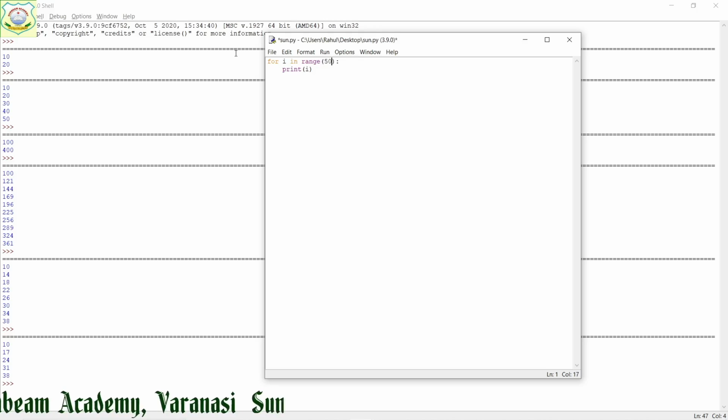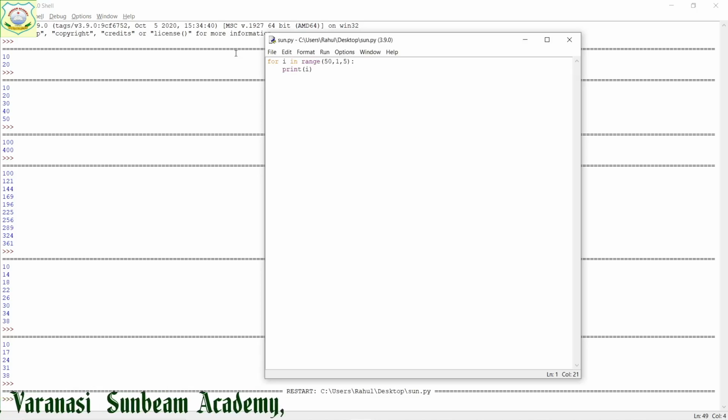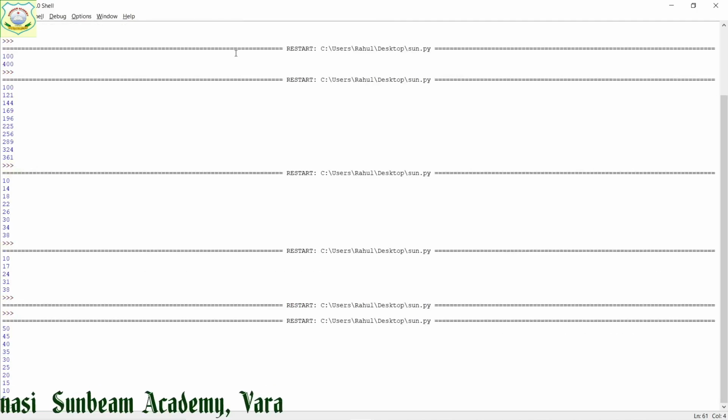Now if I want to print it in reverse order, then the start value will be higher. Suppose from 50 to 1 I have to print with a decrease value of 5. I have saved it, run it. It will not give you any result, because when we are going to decrease it, it should be minus 5. Decrease means minus 5. When you run it, you will see that 50 then 45 till 5. 5 minus 5 will become 0 and the final value you have given is 1.